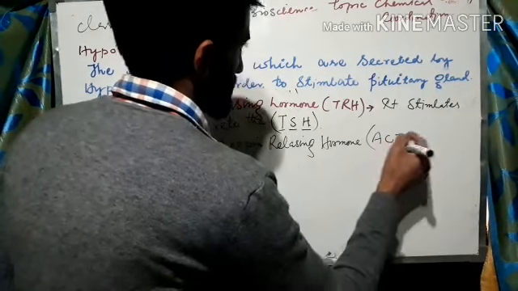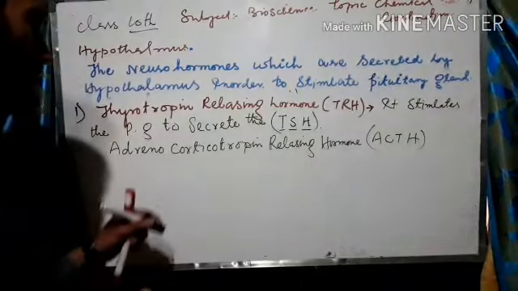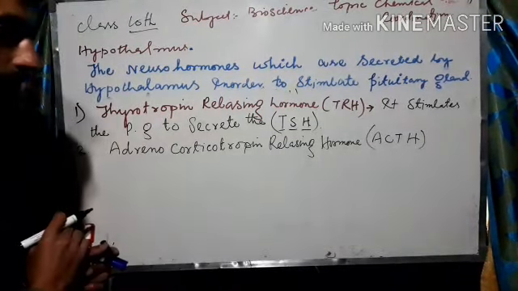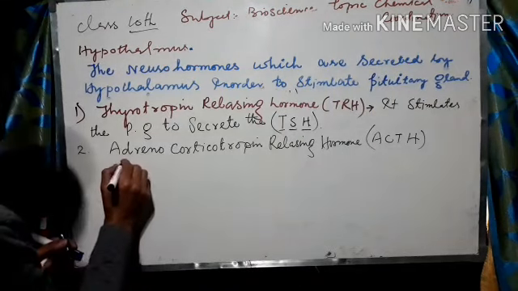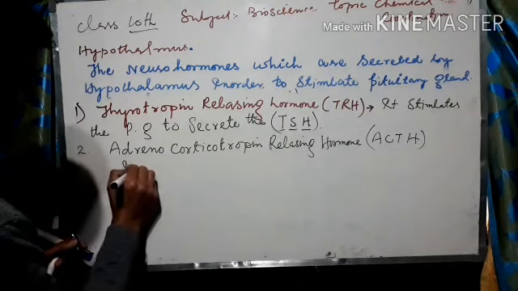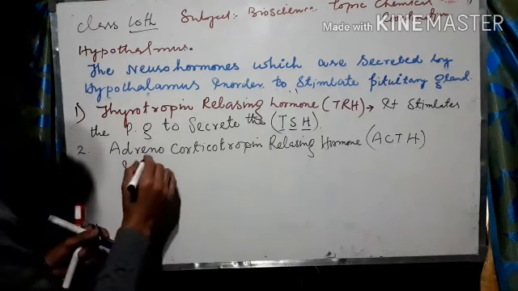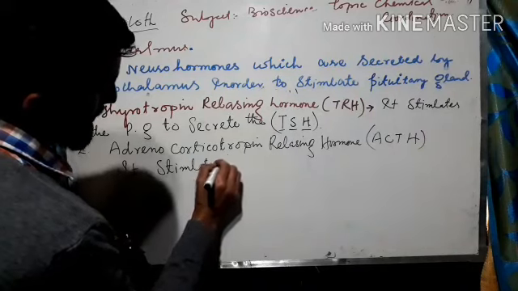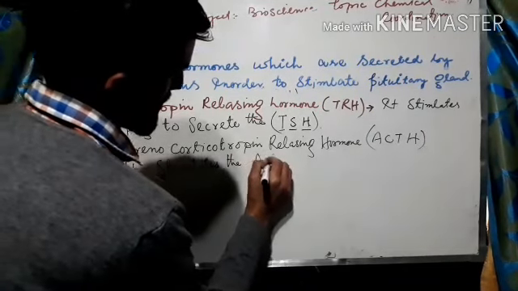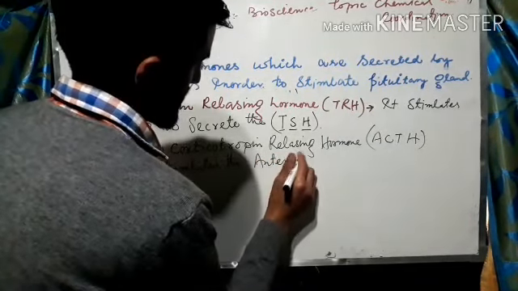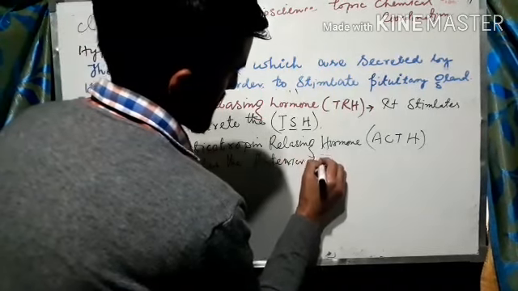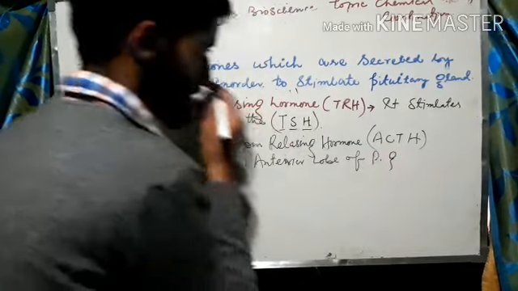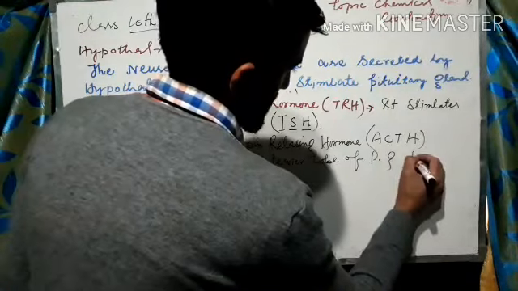It is a neurohormone secreted by the hypothalamus, and it stimulates, in a similar line, the anterior lobe of the pituitary gland, I will write PG again, to secrete